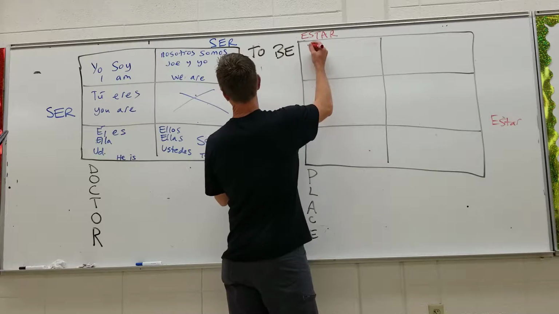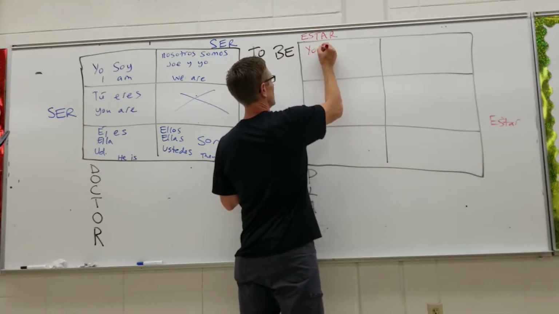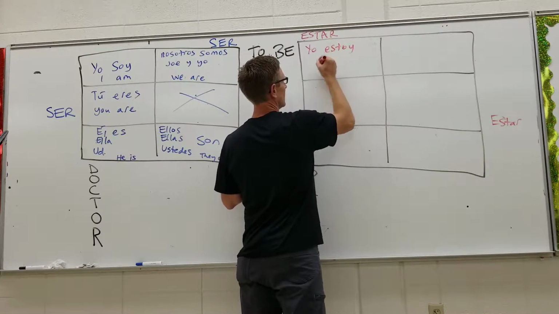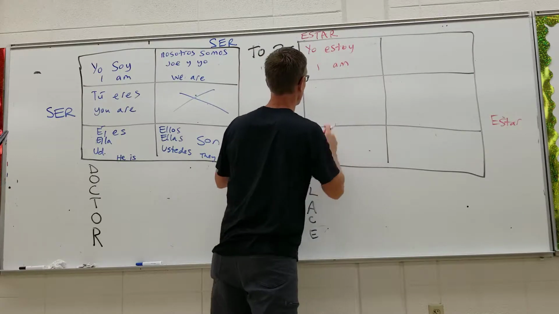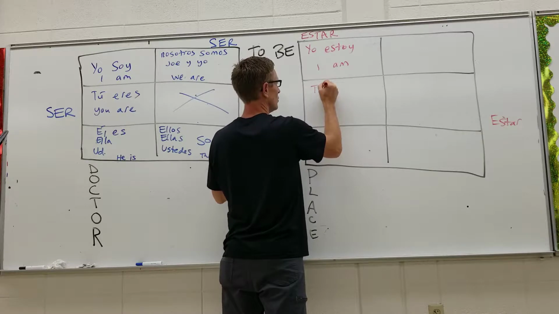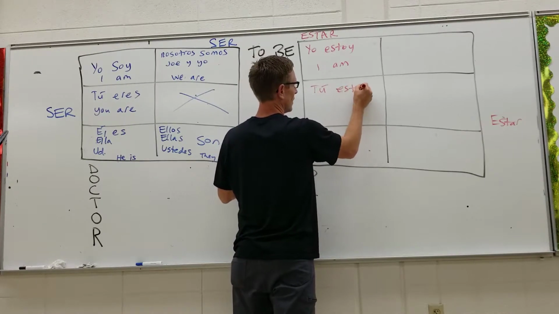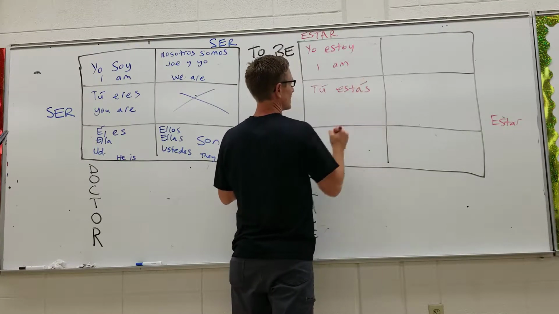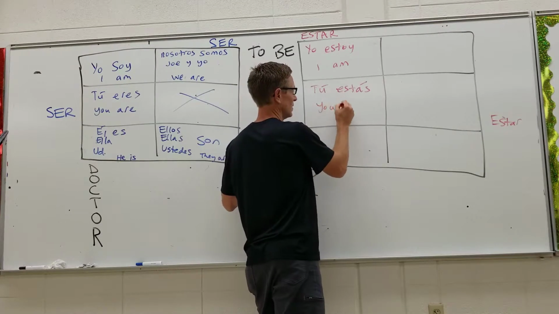But if you want to say I am in this way, it is yo estoy. And that also means I am. So here's the difference. That's what we're going to try to figure out. If you want to say you are, in this type of are, it's tú estás. Means you are.